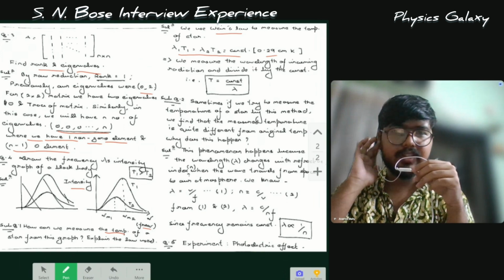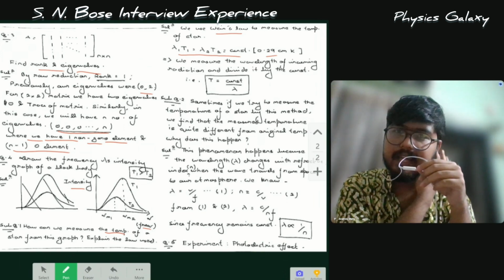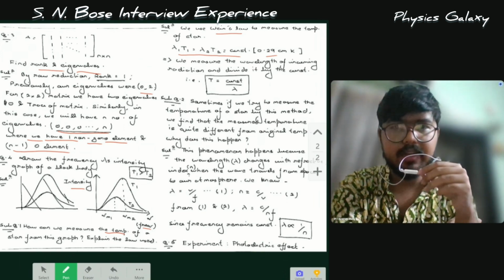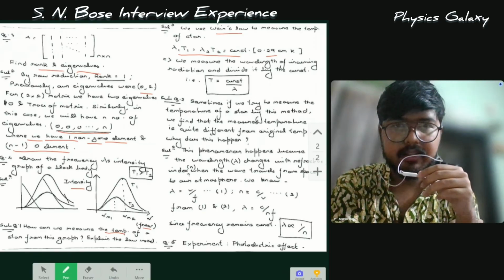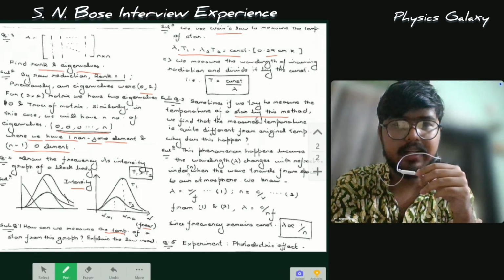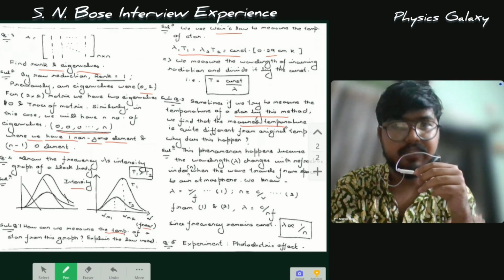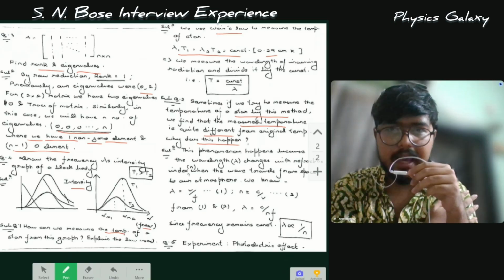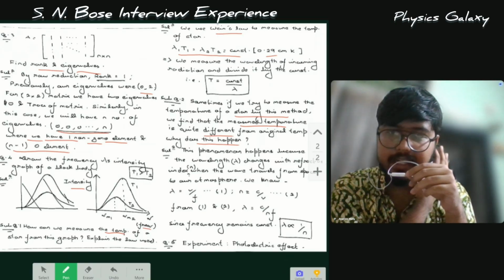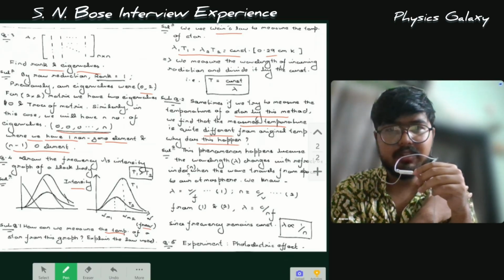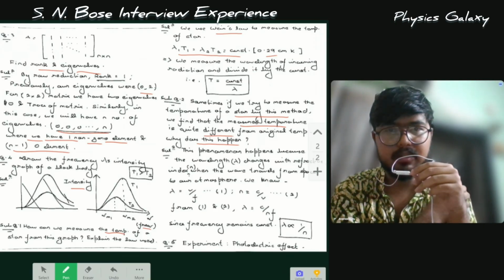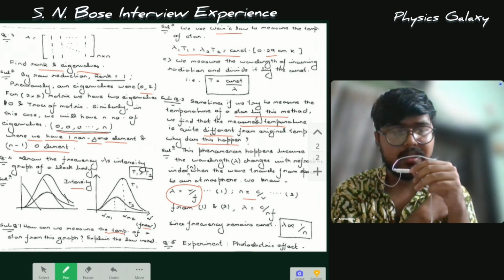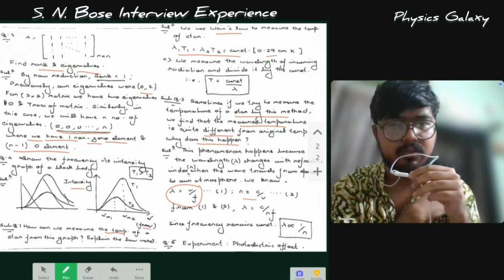There was another sub question related to this. Sometimes if we try to measure the temperature of the star by this method, we find that the measured temperature is quite different from the original temperature. This is a phenomenon which happens. So why does this happen? This phenomenon happens because the wavelength changes with refractive index when the wave travels from space to our atmosphere. We know that lambda is v by f and n equals c by v. So these are our two equations, right? Then by some simple substitutions we arrive at the conclusion that lambda equals c by nf.